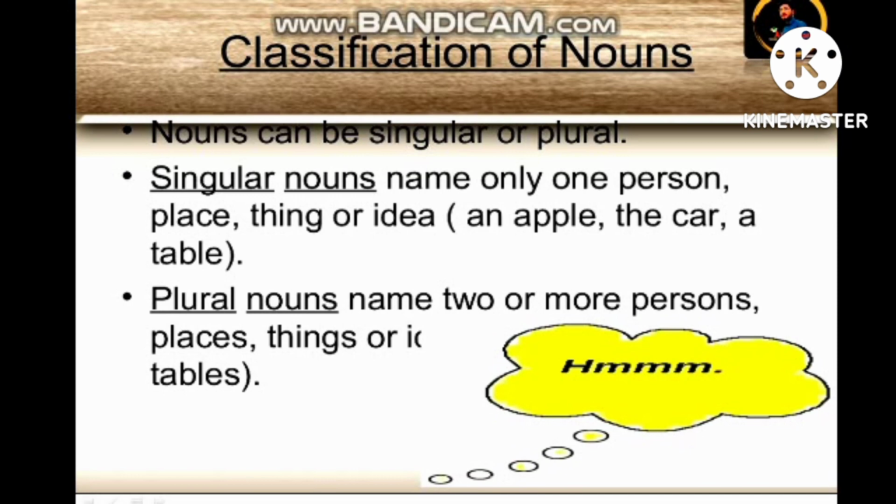Classification of nouns. Nouns can be singular or plural. Singular means one, plural means more than one. Singular nouns name only one person, place, thing or idea. For example, an apple, the car, a table. These are singular nouns. Plural nouns name two or more persons, places, things or ideas.